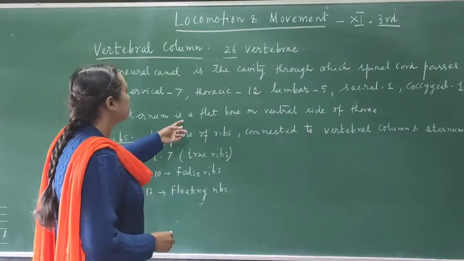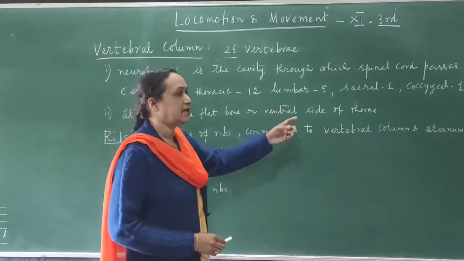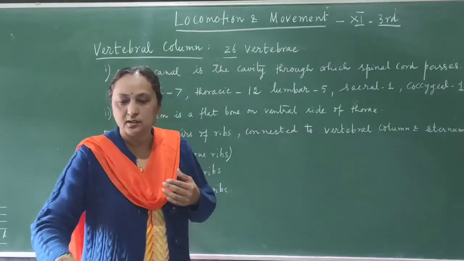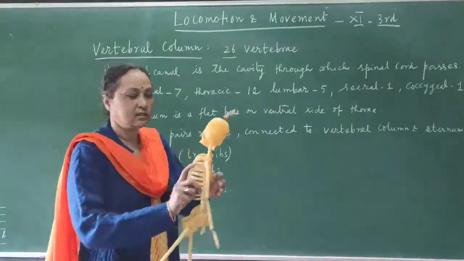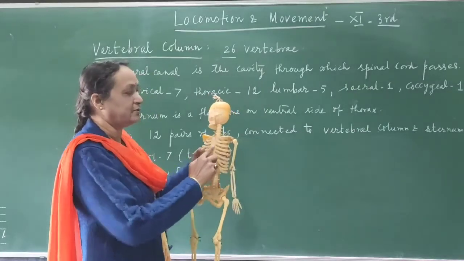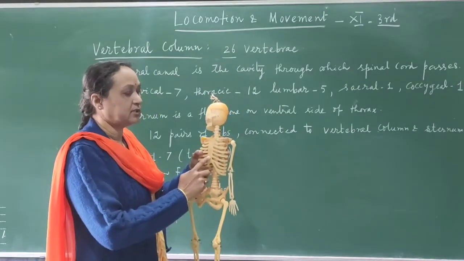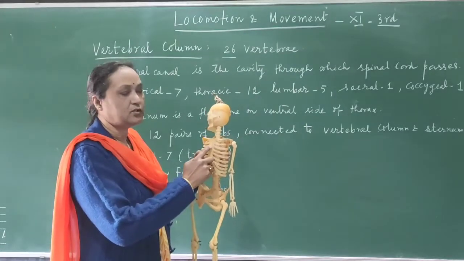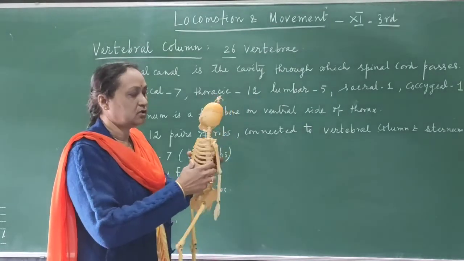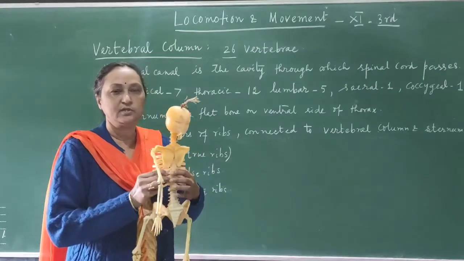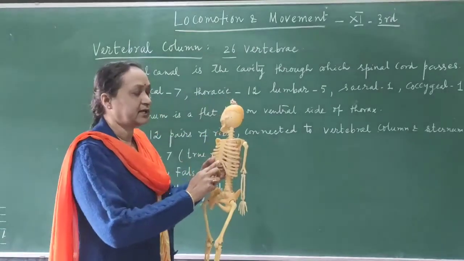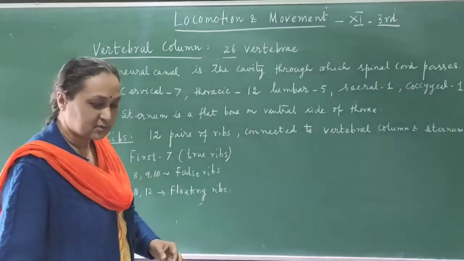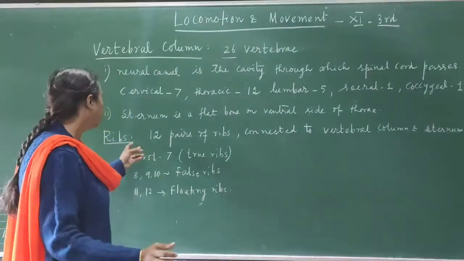Then the sternum is the flat bone on the ventral side of the thorax. So the sternum is present on this side. Now here you see the skeleton. This flat bone is located on the ventral side, and this is called the sternum. The ribs are connected to the sternum. So on the dorsal side the vertebral column is there, and on the ventral side the flat bone called the sternum.